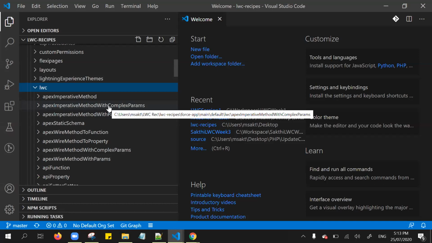Additionally, you need to know how to use events to communicate from child to parent or parent to child. These are the main things you need to know in order to build your Lightning Web Component.